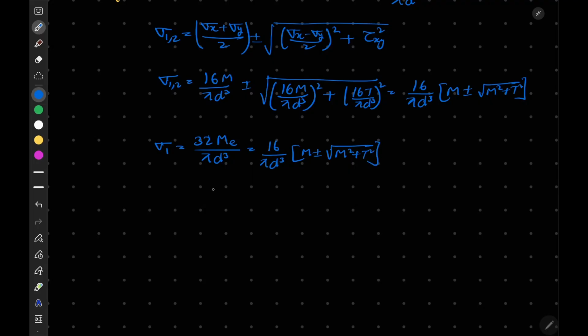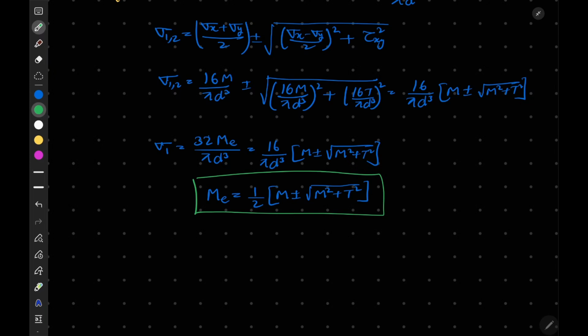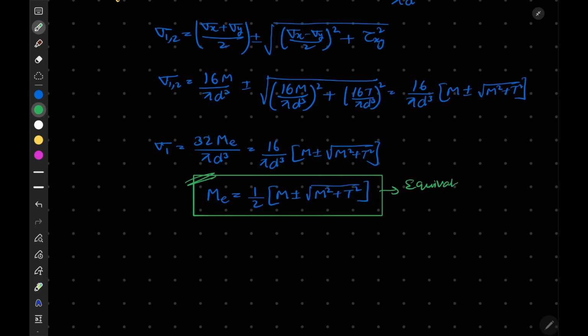Sorry, here it is 32, sorry about that. So the equivalent bending moment is equal to half of M plus minus square root of M square plus T square. This is your equivalent bending moment.